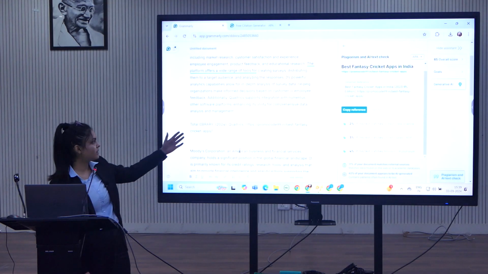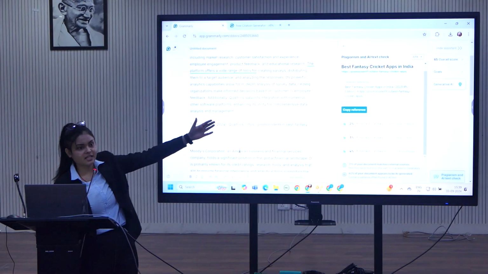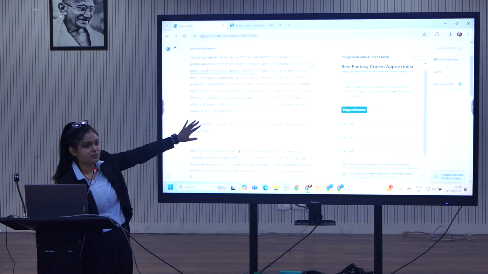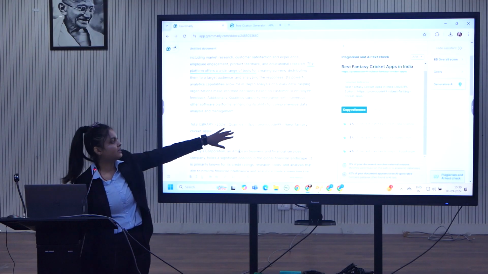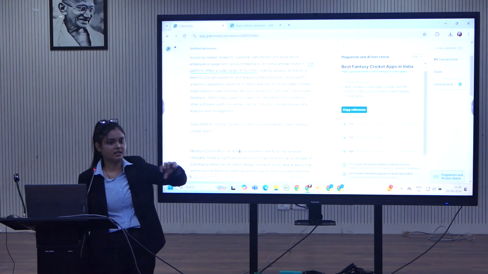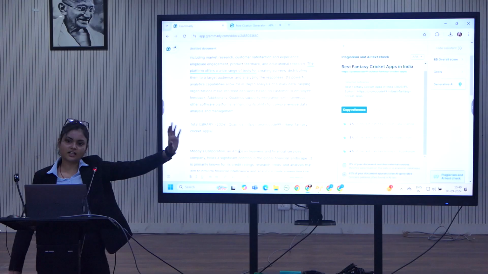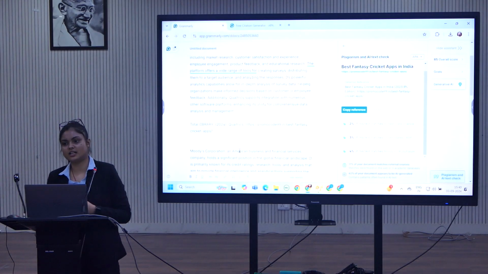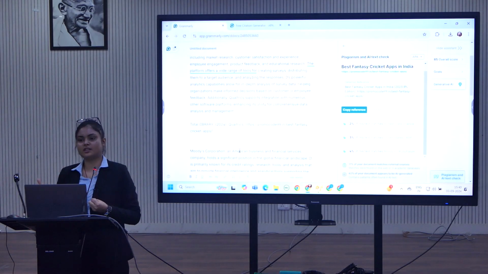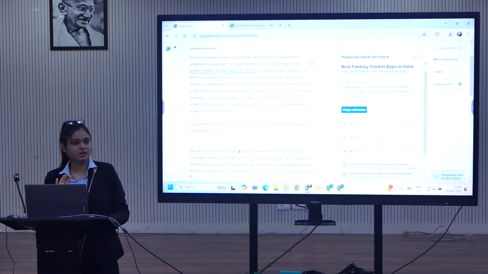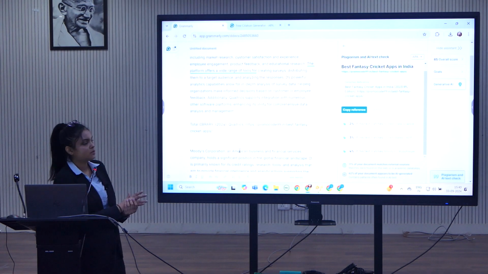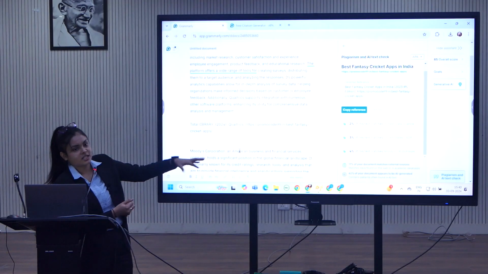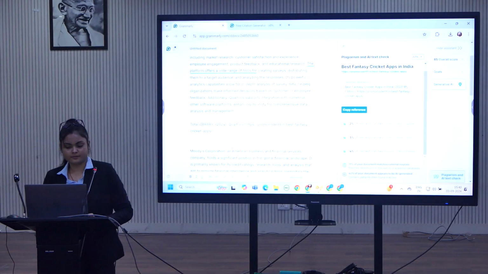I have selected APA, which has a style where the company name, the product name and the link should be there, so it follows that format. This is the only difference between APA, MLA and Chicago styles, that they have a specific way to give the reference. That's all. So this is how your document is reviewed via plagiarism check and the generative AI check.